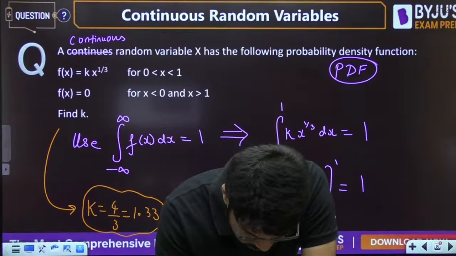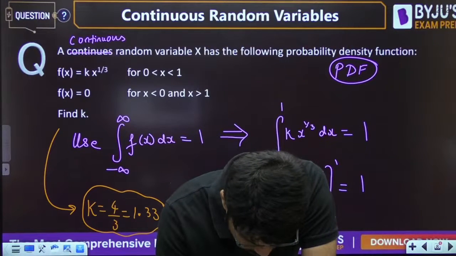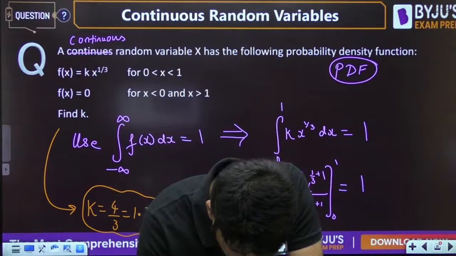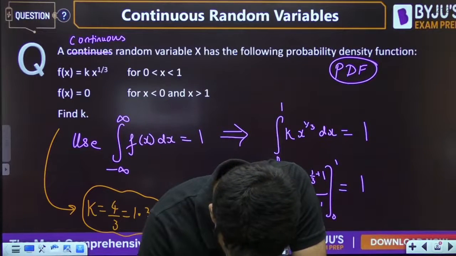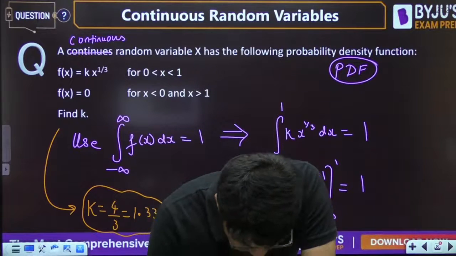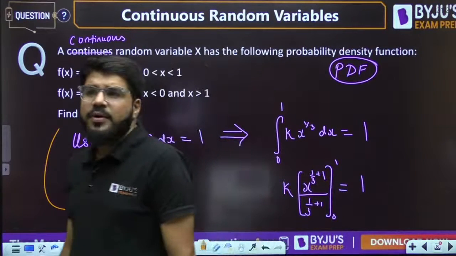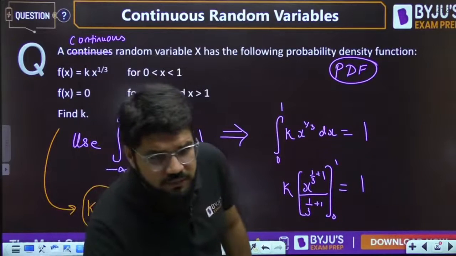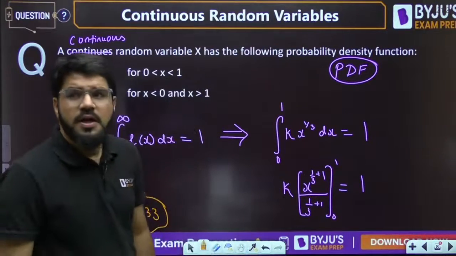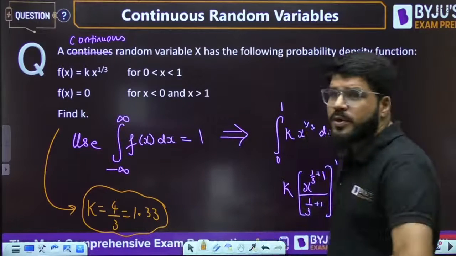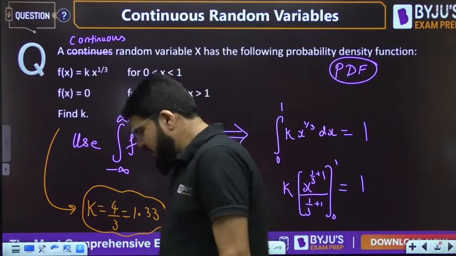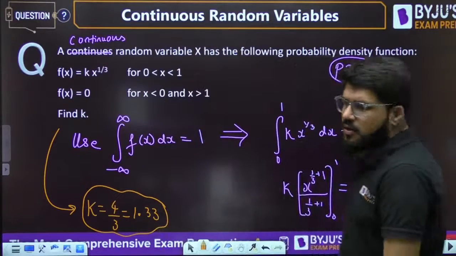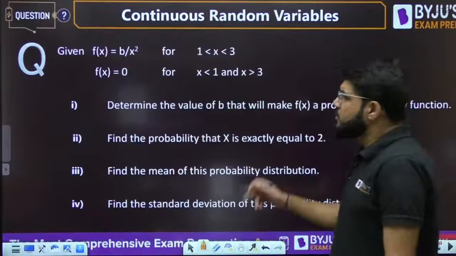Let's quickly move on. Now it's fine guys, let's get started without wasting any more time. So this question was done, k is equal to 4/3, that is equal to 1.33. Moving ahead to the next. So this was some fundamental review.